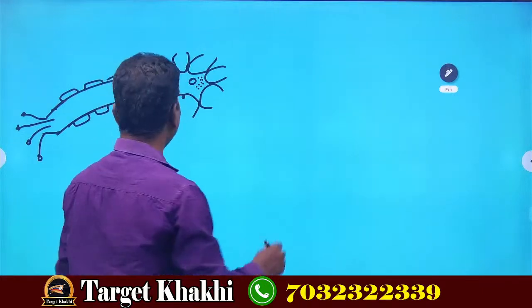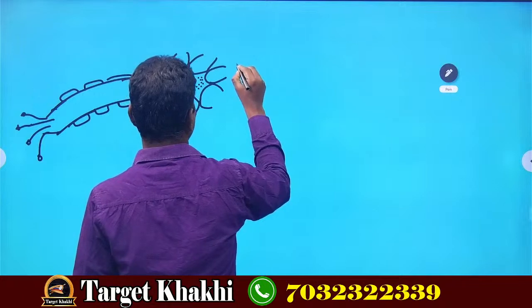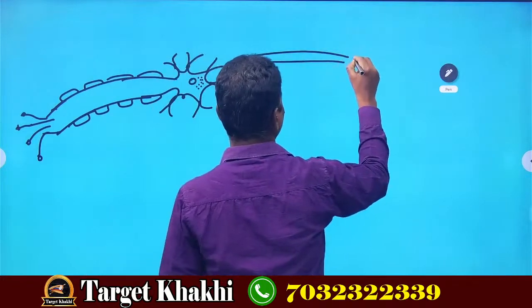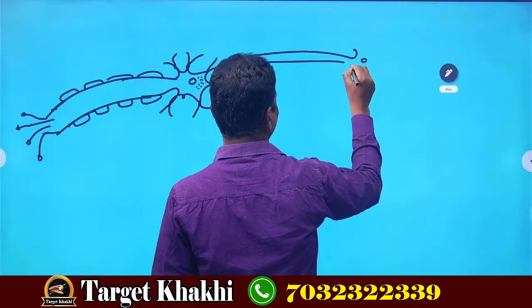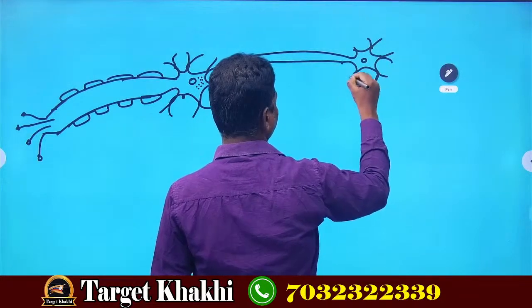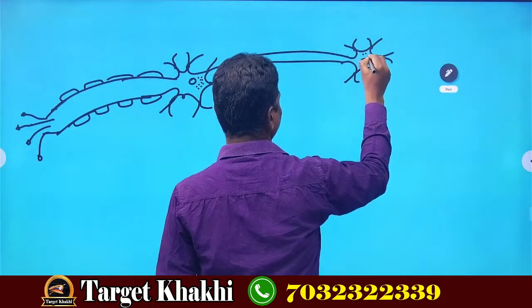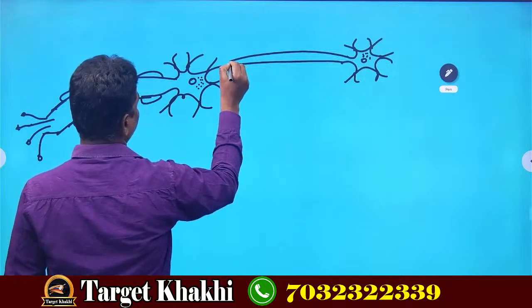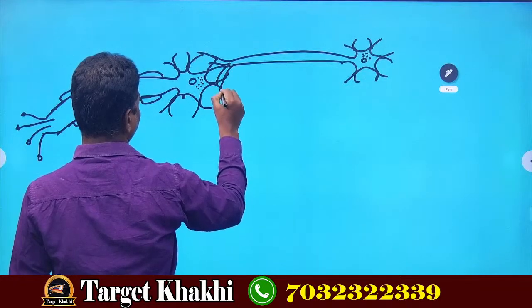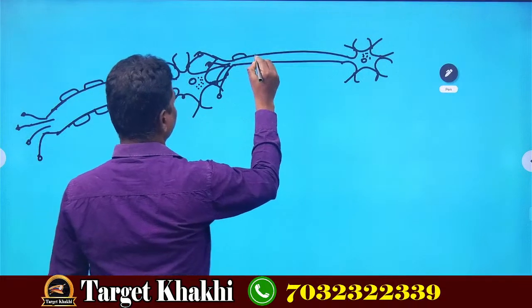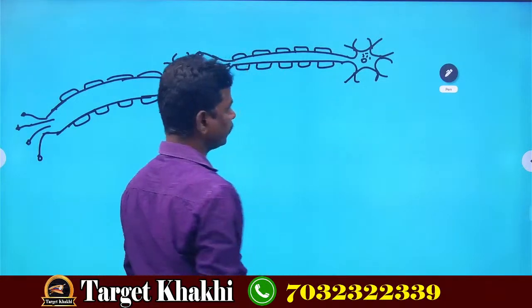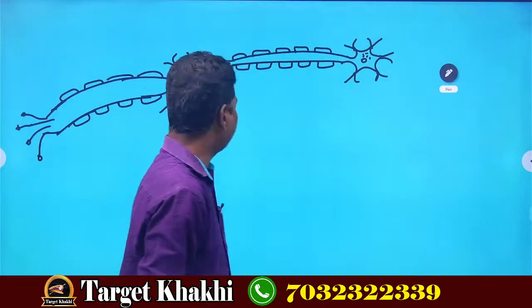Okay, this is one nerve cell and another nerve cell is here. Now I have drawn two nerve cells.